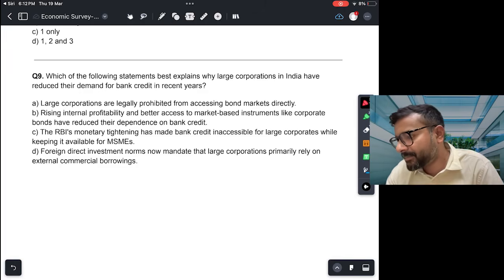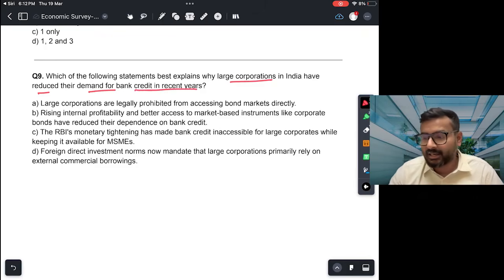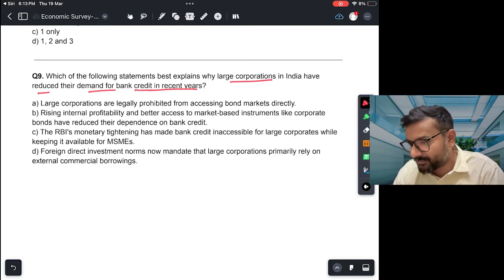Which of the following statement best explains why large corporations in India have reduced their demand for bank credit in recent years? So this is again a recent trend कि जो large corporations are, they're not now going to the banks for funds. Okay. The smaller corporations or MSMEs, they are more reliant on banks for loans or funds, but large corporations, they are not. So let's see the reason. A is large corporations are legally prohibited from accessing bond market directly. This is not. Of course, this is incorrect. Legally कोई legal prohibition नहीं है.